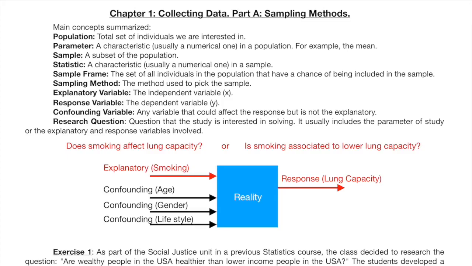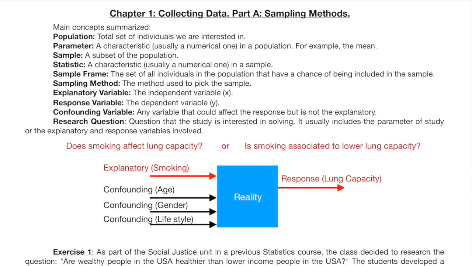When we work with time, time is usually the independent variable, the explanatory. Going back to our main example, it makes more sense to think that first you decide if you want to smoke, and then as a response, your lung capacity might change. The point is that there are also other variables that could make the difference in terms of lung capacity. We call them confounding variables. Age, gender, and lifestyle are just 3 examples. There are as many as you can imagine. What researchers usually do is considering the main ones and controlling for them. In this chapter, we will see how.